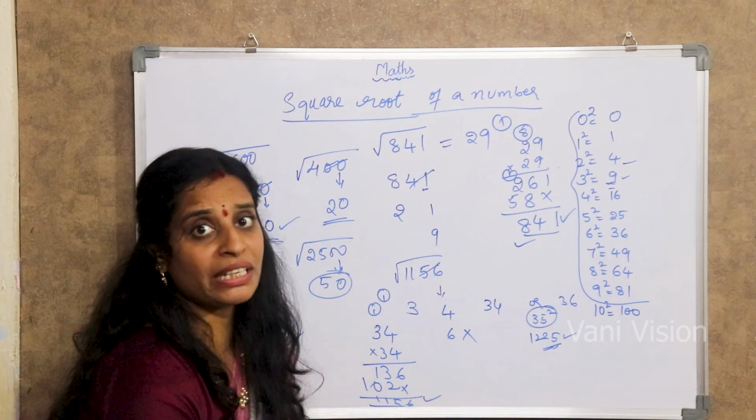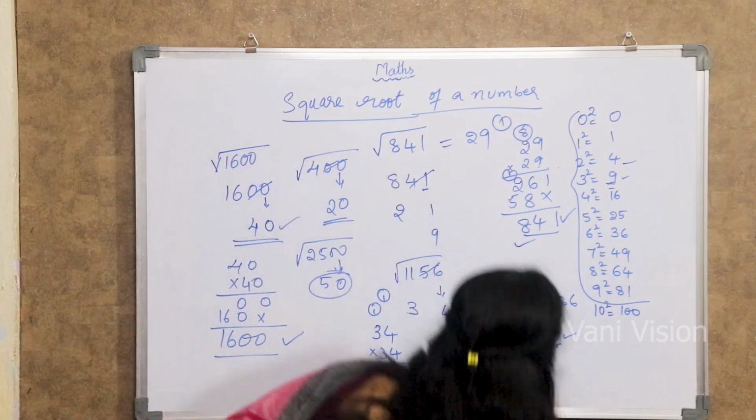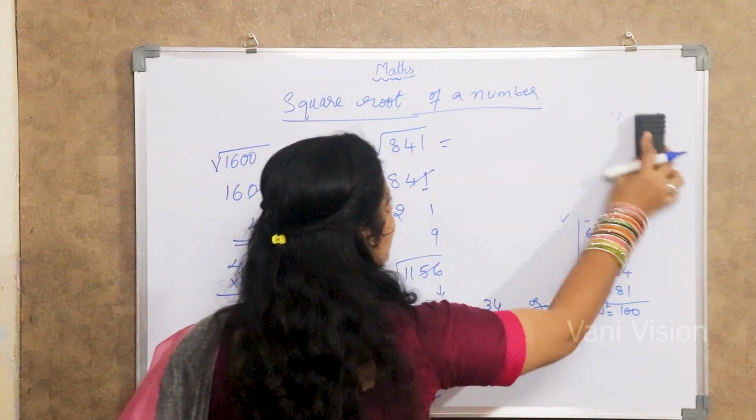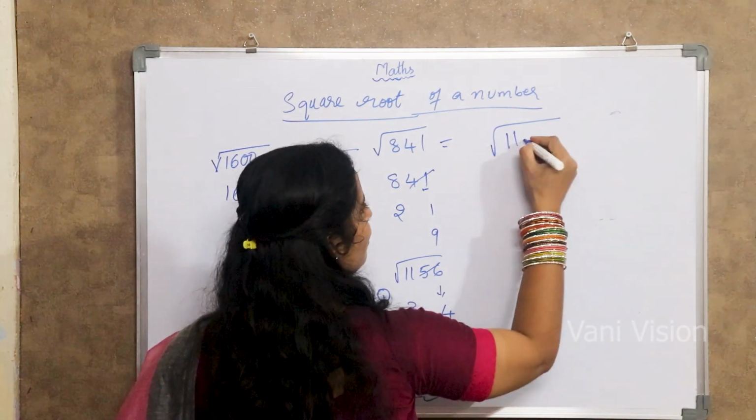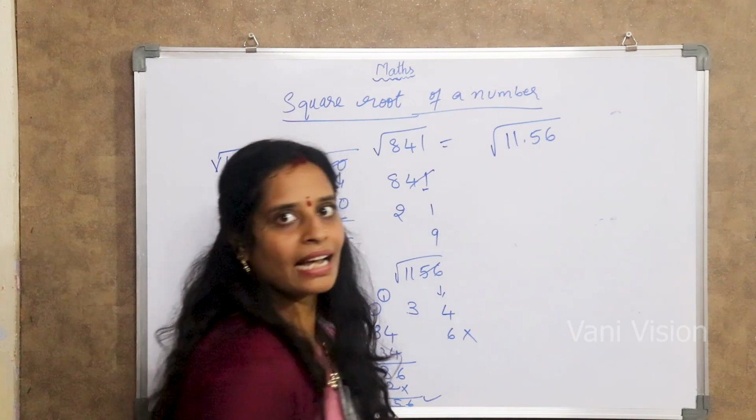So, if they have given you a decimal over there like this, see. If they have given you decimals, it's quite difficult for you, right? Root over 11.56, they have given you.